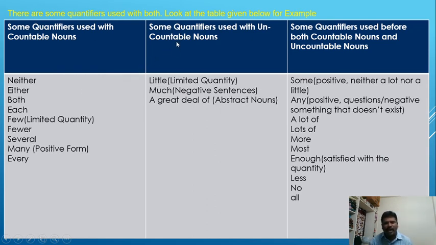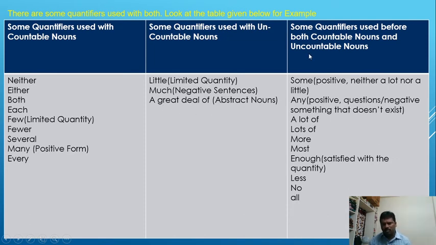When we come to the second column, some quantifiers are used with uncountable nouns: little, much, a great deal of.